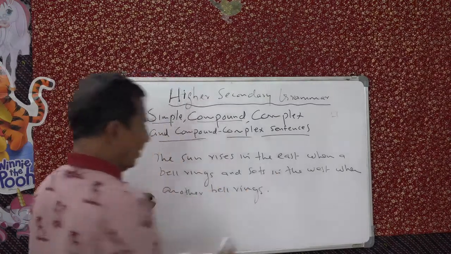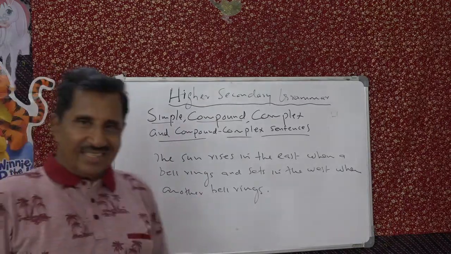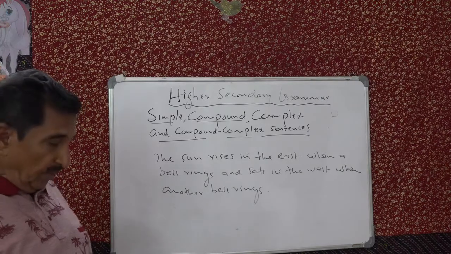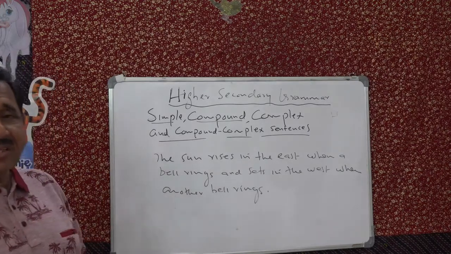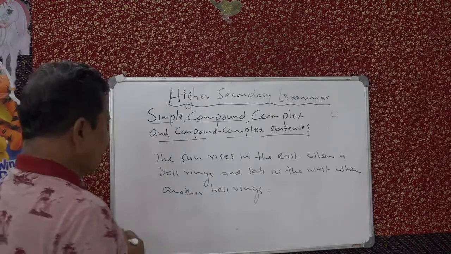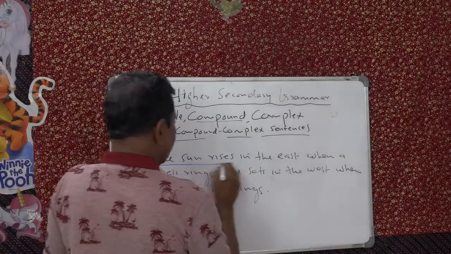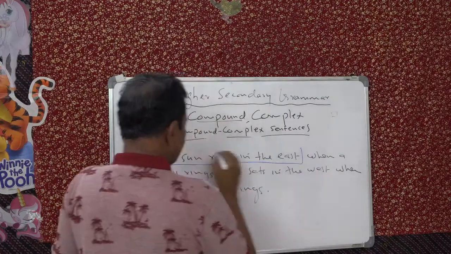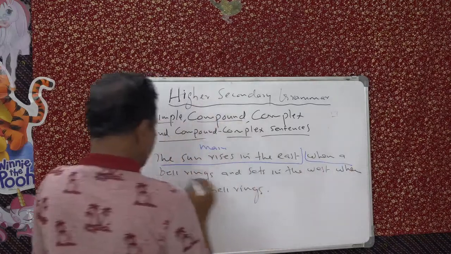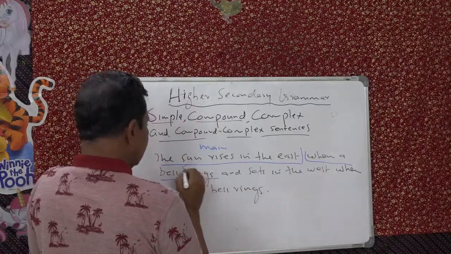So you can see this, wonderful, no? It's a wonderful sentence. So you have got two equally important sentences as well as two subordinate clauses. You will find this: the sun rises in the east is a main clause. Main. When a bell rings is subordinate.